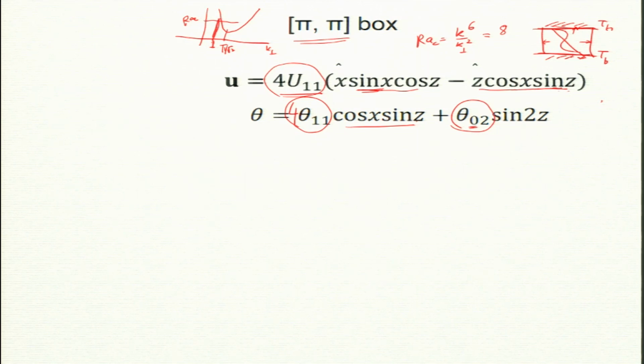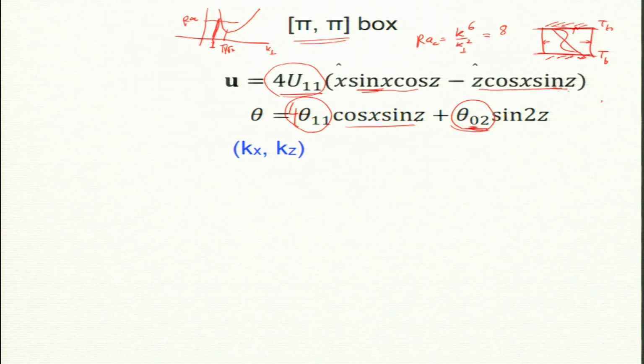It has to be sin 2z because it has to be 0 at the walls, it can't be cos 2z. Now, what are the Fourier modes present in the system? They will correspond to 1 1, there are 4 combinations, plus minus 1 plus minus 1, and there is one coming from 0 2, so 0 2 and 0 minus 2. And why 0 2? Why not something else? Let us look at the picture. Let me first list the numbers; it will become obvious in a minute.